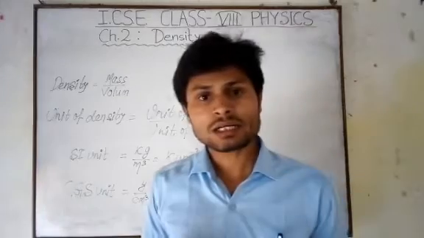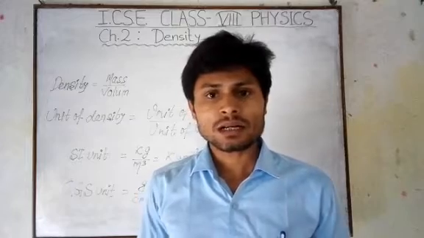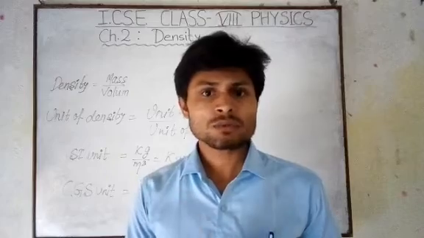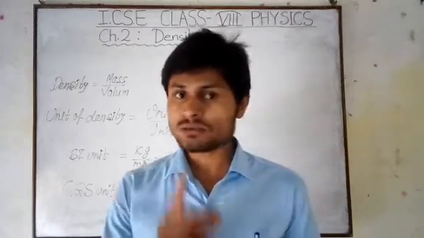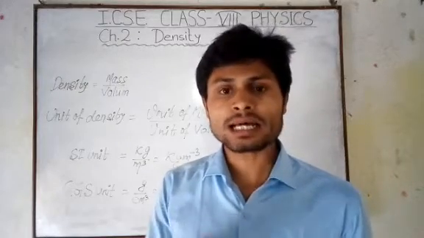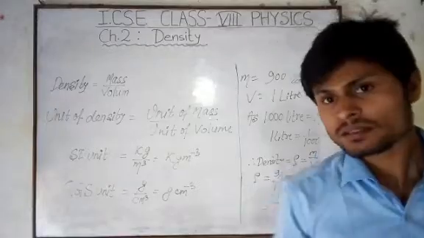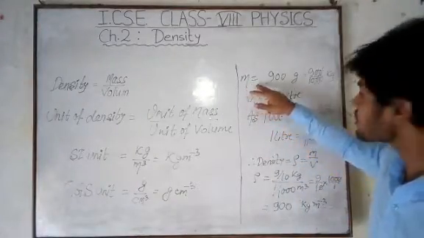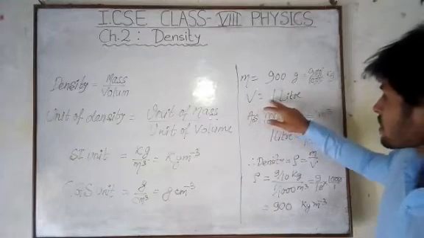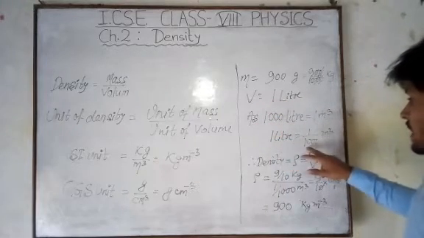So how do we calculate the density of a substance? Let's take one example. If 1 liter of cooking oil, that means the volume is given as 1 liter, has a mass of 900 gram. Let's see the solution. We have mass m equal to 900 gram, which is equal to 9 by 10 kg, and the volume is 1 liter, as 1000 liter equals 1 meter cube. So 1 liter equals 1 by 1000 meter cube.